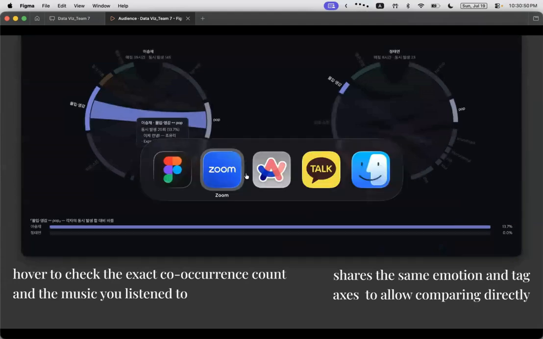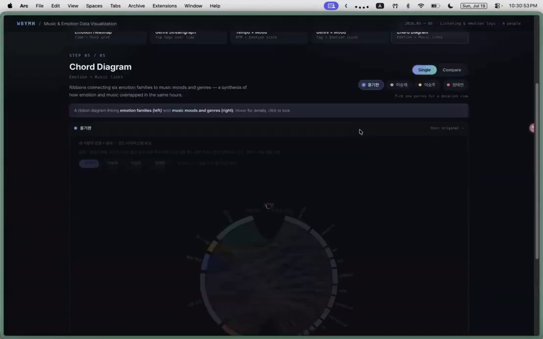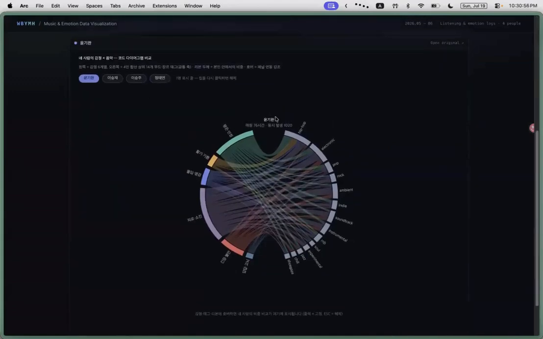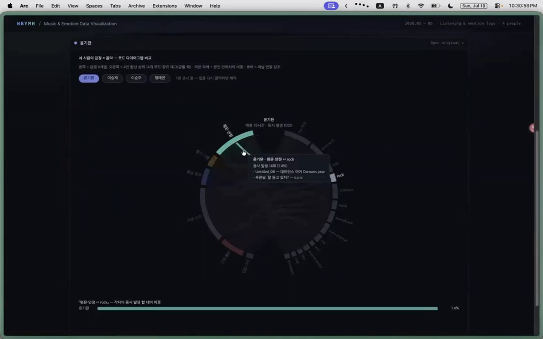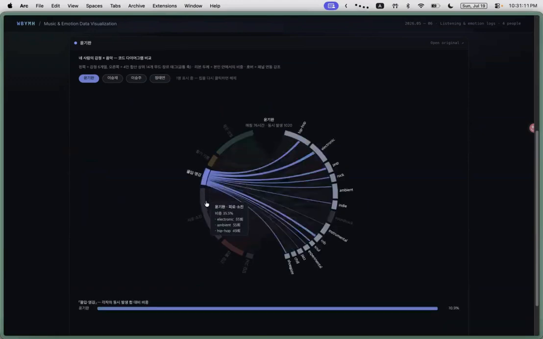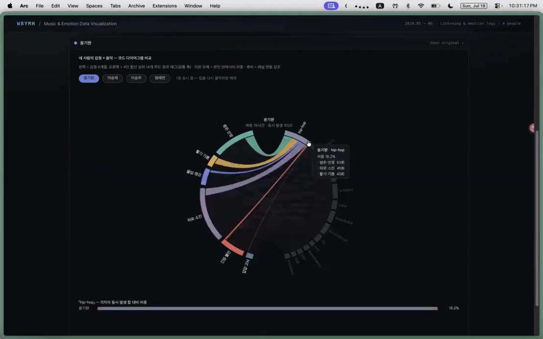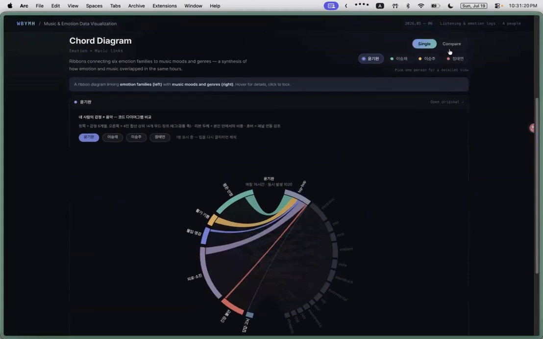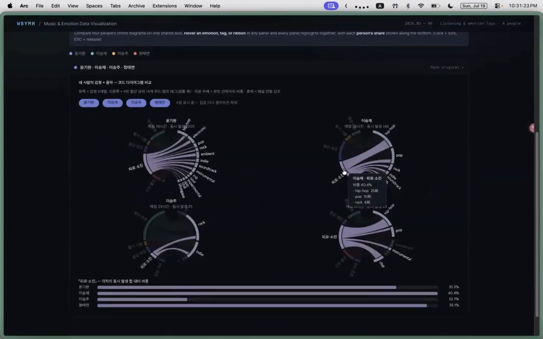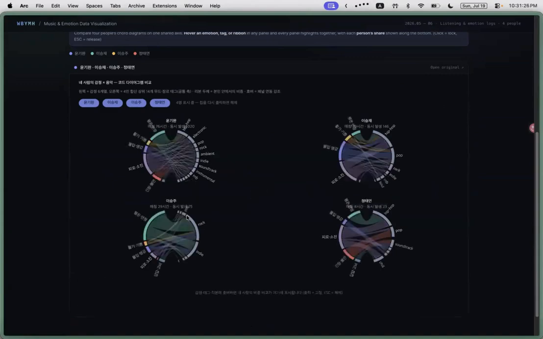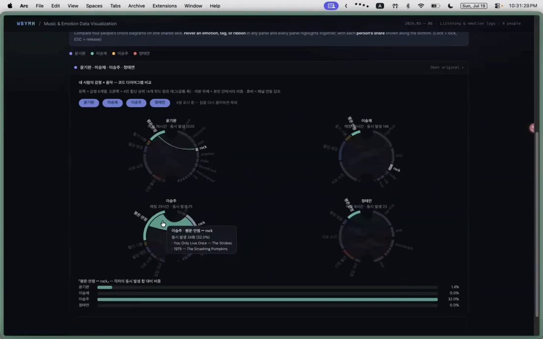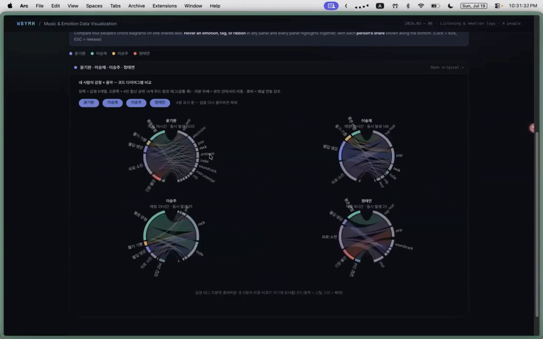So let's look at the website. As you can see here, you can interact with each ribbon, and the ribbon provides detailed analysis, like how often this happened and what music you listened to. So you can see each feeling and also the tag by clicking, and you can compare on the same axis with other people to see how your listening pattern is different from others.